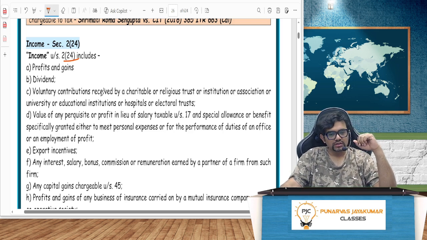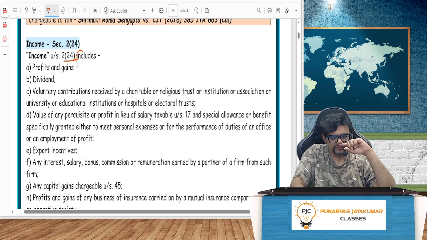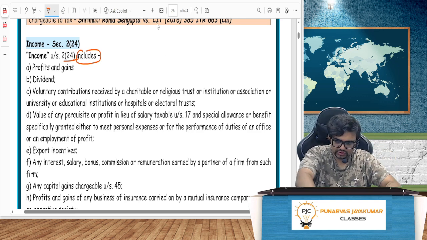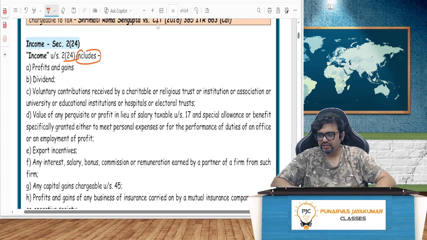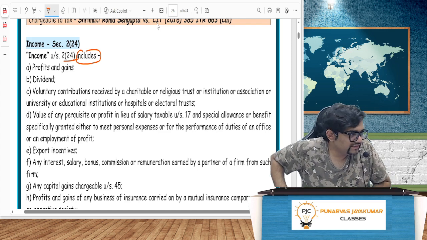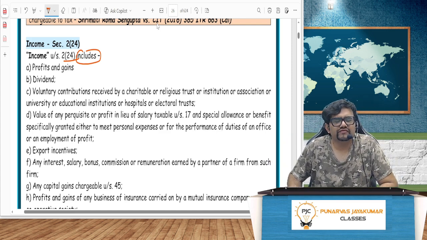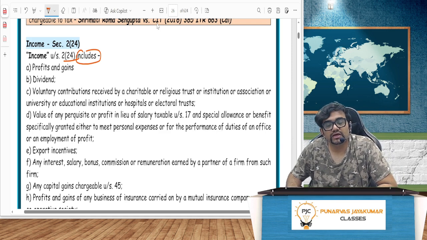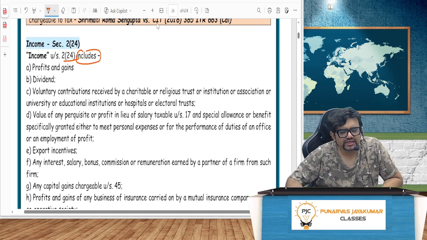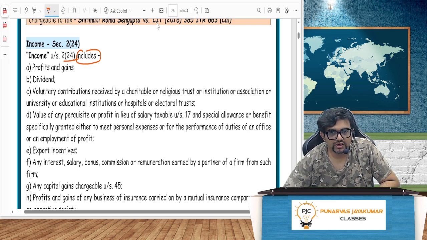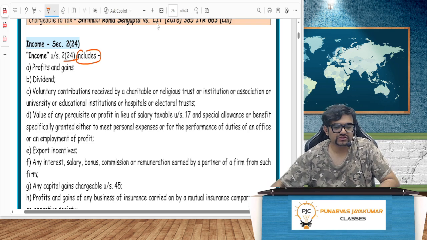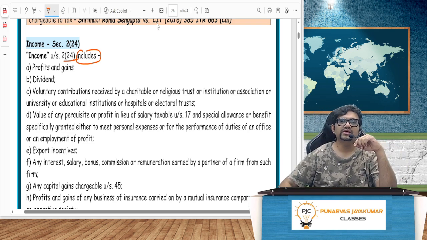Okay. So everything, guys, you see, includes. It's an inclusive definition. Whatever you know about the meaning of income, that is income. Anything that you earn, whatever you do, that is anyway income. Apart from that, other things also will be income, is what they're trying to tell. So it's an inclusive definition. In case you don't know what is income, everything that you earn is income. Apart from that, if you still have doubts, these things also will be income.